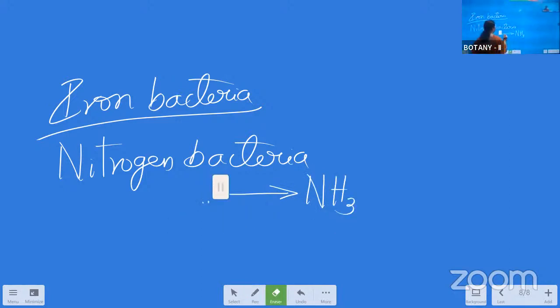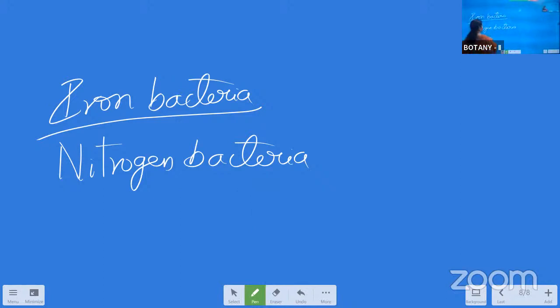The same thing in the reverse order is the nitrifying bacteria. So those are the ones which convert nitrites to nitrates and nitrates to nitrites. Whenever they function like this, at the last they will release nitrogen gas. That is the bacteria we are using as biofertilizers now, the nitrogen fixing bacteria. So the same thing we have to write over here.